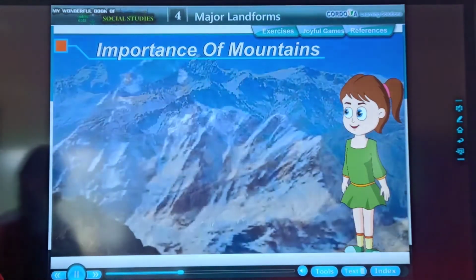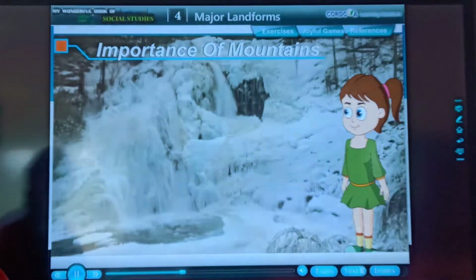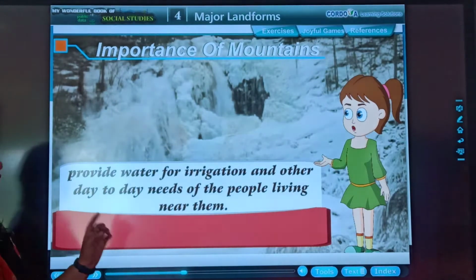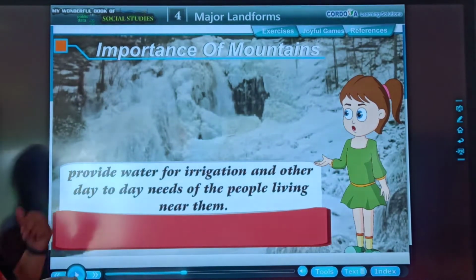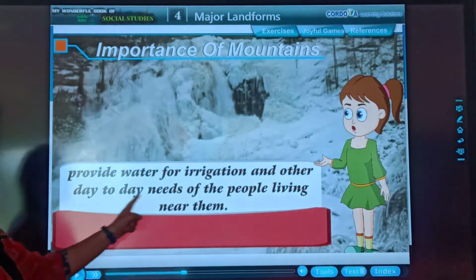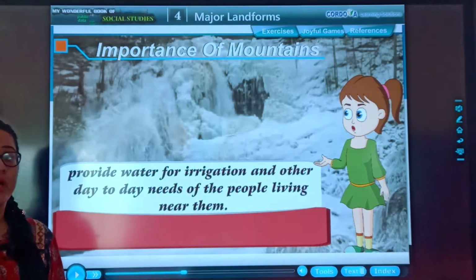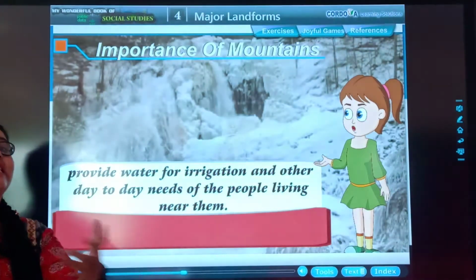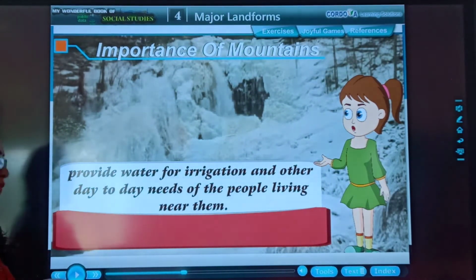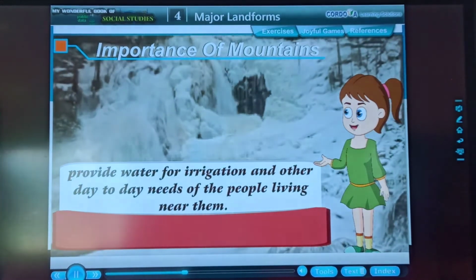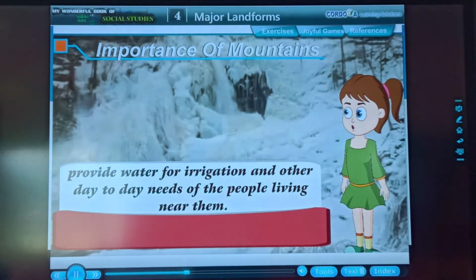Rivers originate here and provide water for irrigation and other needs. Rivers कहाँ से आती है? Mountains में से. That water is used for irrigation and other day-to-day needs of the people living near them. Okay? That water helps the surrounding people in their day-to-day life.